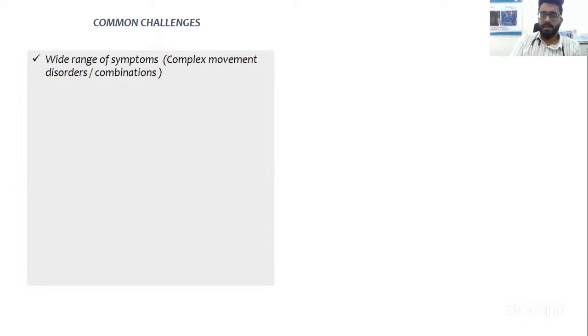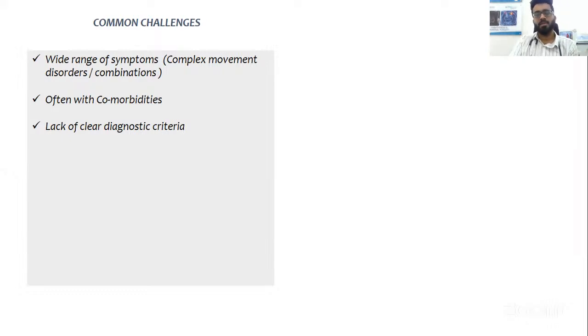So what are the common challenges we face as pediatricians and practitioners in diagnosing movement disorders? First, the range of symptoms is very, very extensive. It's not humanly possible to know each and every movement disorder in extreme detail, and for the general pediatrician it's going to be really difficult because you'll be seeing a lot of other patients as well. The next complexity is that movement disorder is often associated with other manifestations like comorbidities. It becomes extremely complicated, and there is a lack of clear diagnostic criteria for which type of movement disorder you want to classify a particular thing in. We don't have a consensus or diagnostic criteria, which makes it even more confusing and gray.